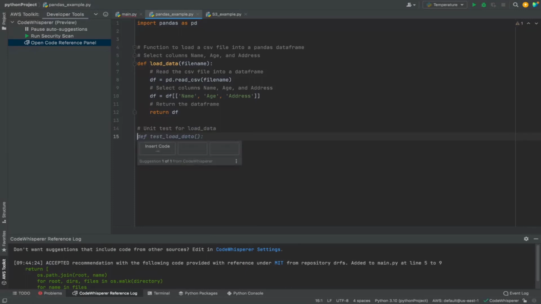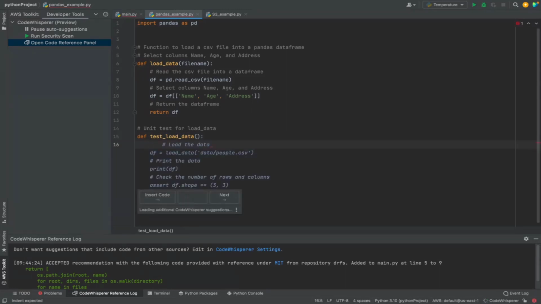And when I hit enter, it should now generate the function definition first. As you can see, the function name here is prefixed with test underscore. So it understands the intent and it is actually following the nomenclature as well. Accept the function definition, and I'm going to hit the enter key. Now it should generate the rest of the function.